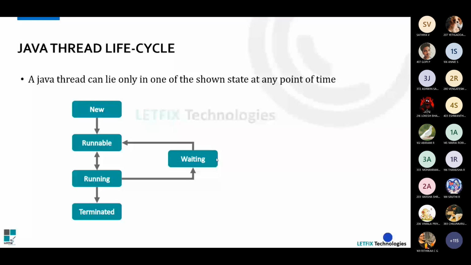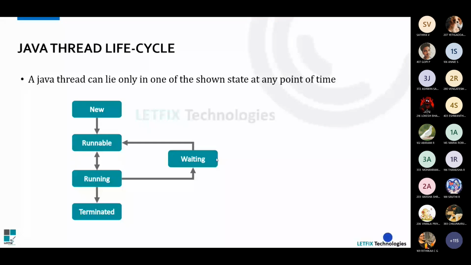Only then we can use that, right? So whenever we create a thread, these are the stages: new, runnable, running, terminated, and the important one is waiting. Whenever a thread is created, we can say that it is in a new state, like a newborn baby. From this state, it is not yet run, and it has to go to the runnable state.